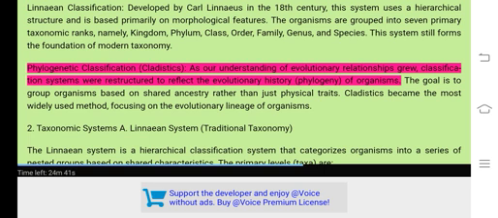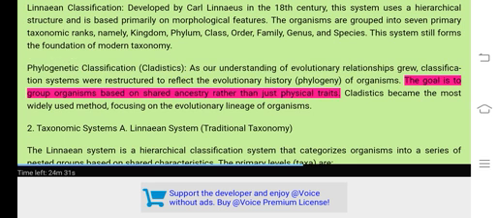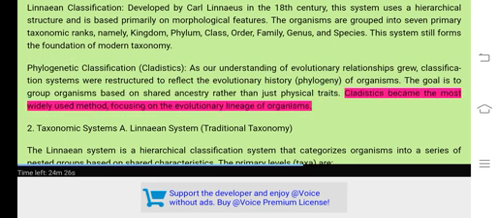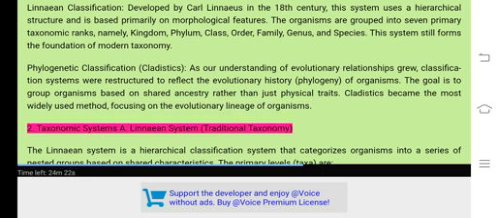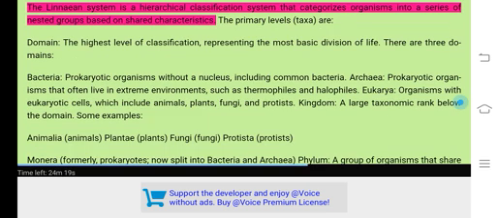Phylogenetic classification, cladistics. As our understanding of evolutionary relationships grew, classification systems were restructured to reflect the evolutionary history, or phylogeny, of organisms. The goal is to group organisms based on shared ancestry rather than just physical traits. Cladistics became the most widely used method, focusing on the evolutionary lineage of organisms. 2. Taxonomic systems. The Linnaean system, traditional taxonomy.